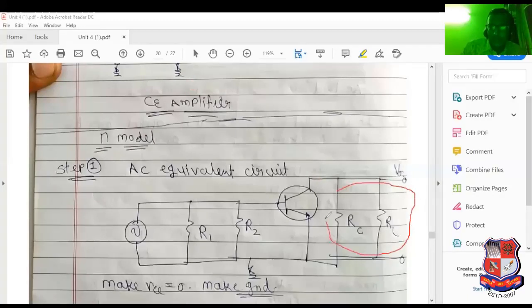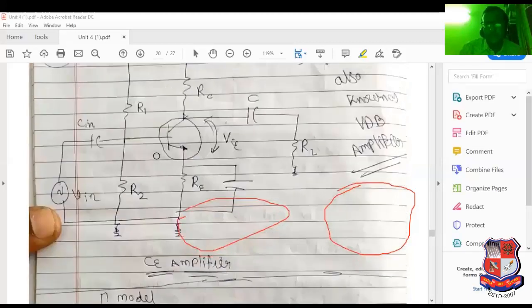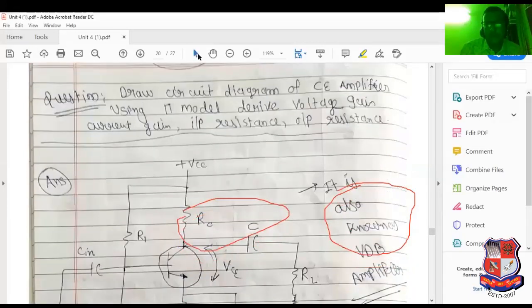See this parallel combination of RC and RL. R1 and R2 are also in parallel, because the upper side and lower side can be considered as 0 volt. So R1 R2 is also parallel, and RC RL is also parallel. I have also mentioned here: VCC equal to 0 for AC analysis.